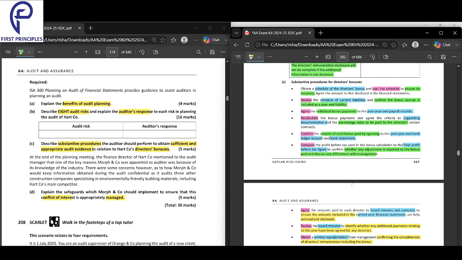I have to take an action, and I should have the source, and I should have a purpose. If I have the action, source, and purpose, I will get the clarity. That is how you do your substantive procedures.